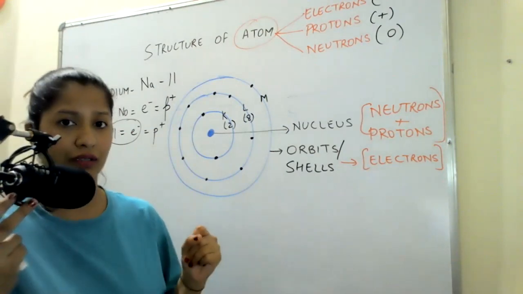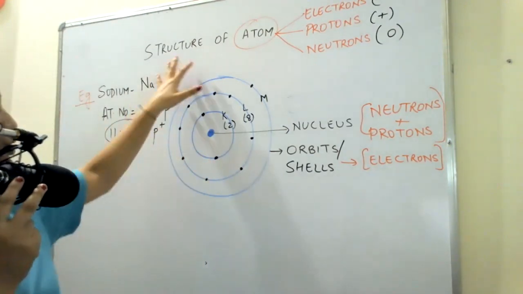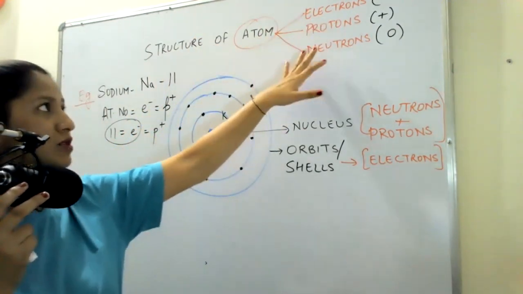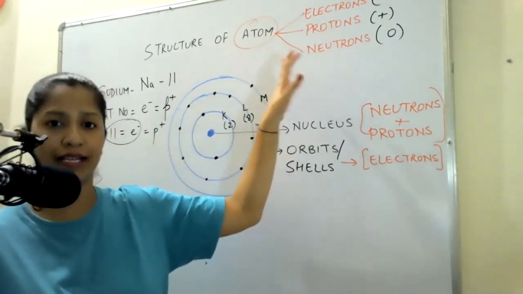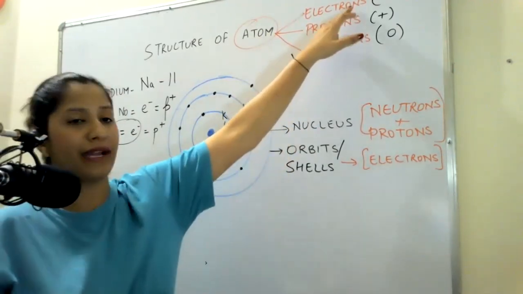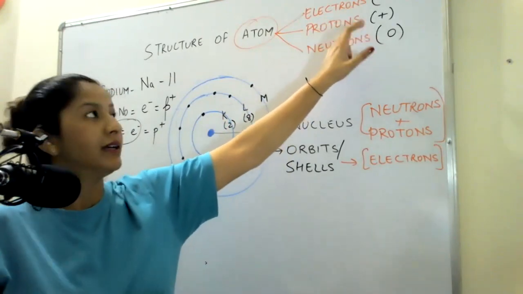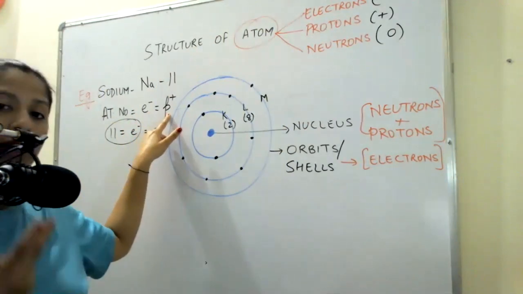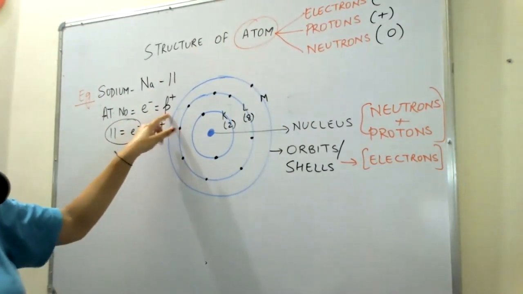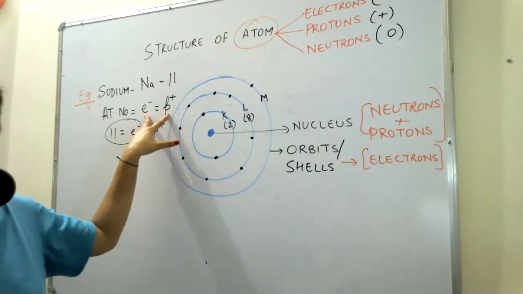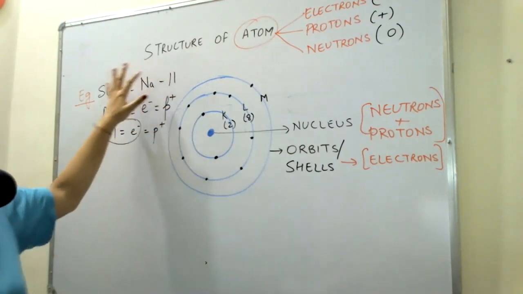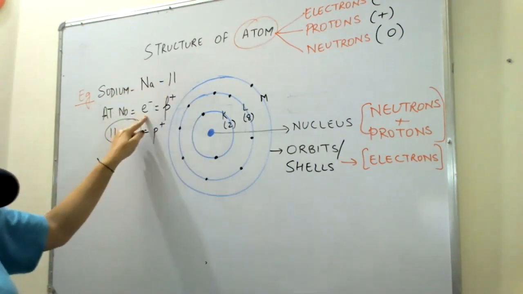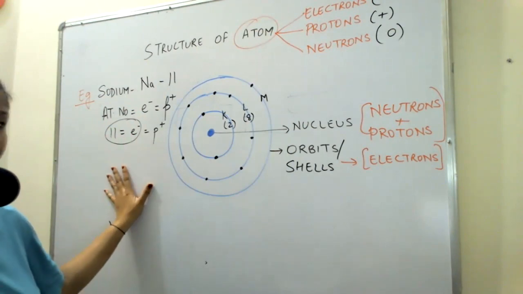Just a quick brief summary, I'll do it. Structure of atom. An atom has 3 parts: electrons, protons, and neutrons. But since overall any atom is electrically neutral, that means the plus and the minus charges are equal. Correct. Electrons, I'm going to symbolize with e negative, and protons I symbolize with small p with a positive charge, correct? Number of electrons and number of protons can be found from the atomic number. We understood this with the help of the example of sodium, whose atomic number was 11. So number of electrons was 11 and number of protons was again 11.